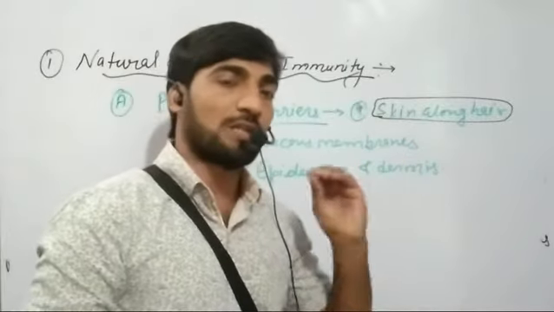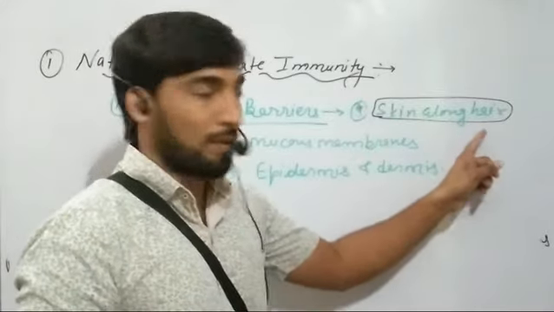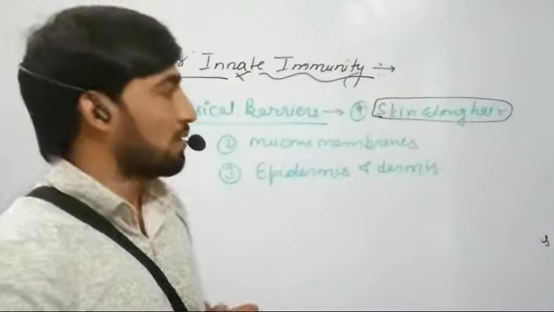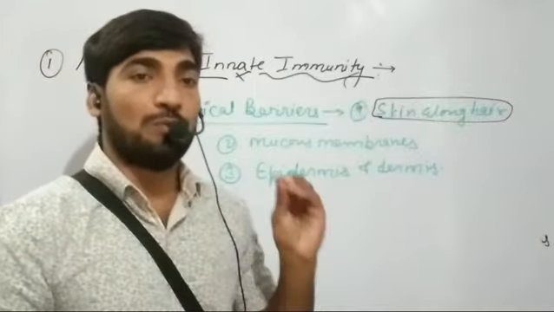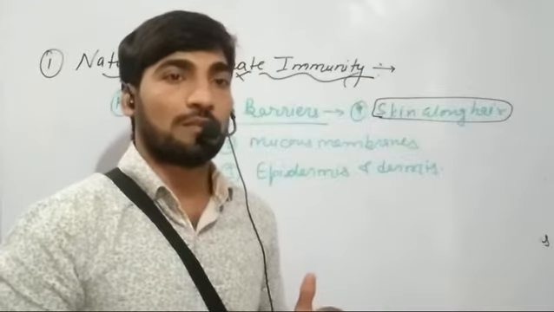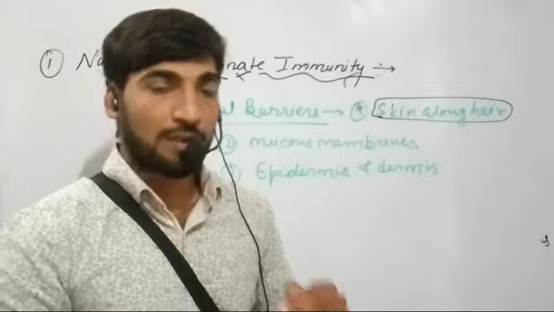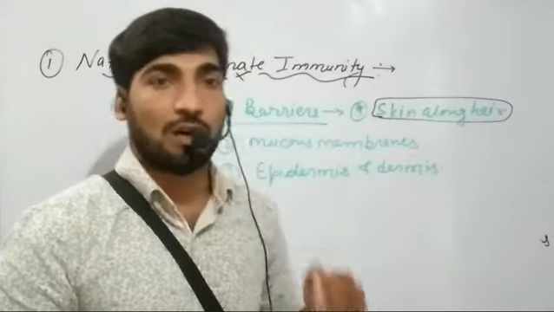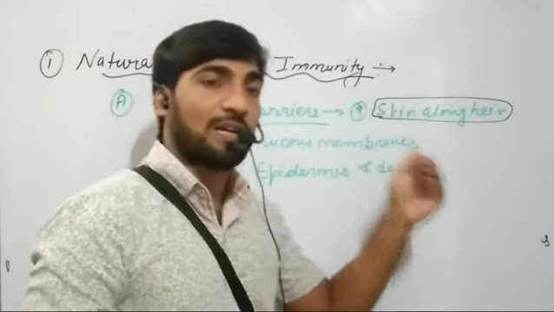This skin present on our body contains hairs on it, and skin along with hairs prevents the entry of pathogens in our body. Secondly, the mucous membranes. These mucous membranes, which are present inside the respiratory tract, the urogenital tract and the gastrointestinal tract, are responsible for entrapping pathogens which enter our body. Secondly, these mucous membranes are continuously renewed.